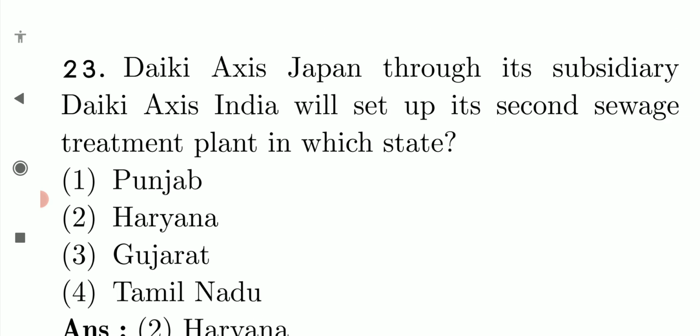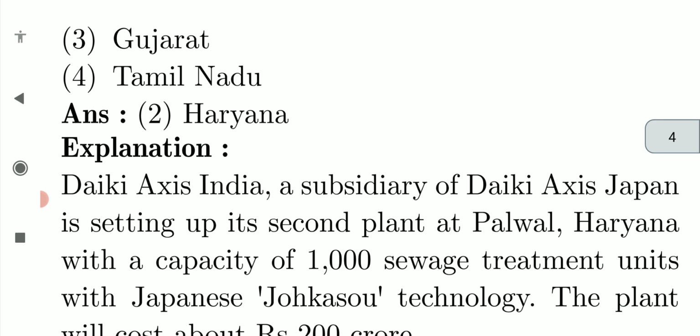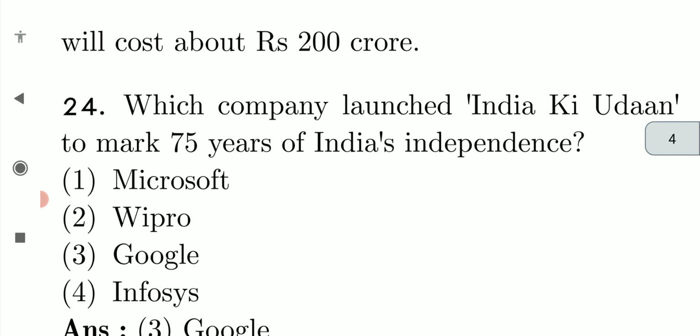Next question. Daiichi Access Japan, through which subsidiary Daiichi Access India will set up its second sewage treatment plant in which state? It's Haryana. Okay, the second letter of Haryana is A. Daiichi Access India, a subsidiary of Daiichi Access Japan, is setting up its second plant at Palwal, Haryana, with a capacity of 1,000 sewage treatment units with Japanese technology. The plant will cost about 200 crores.